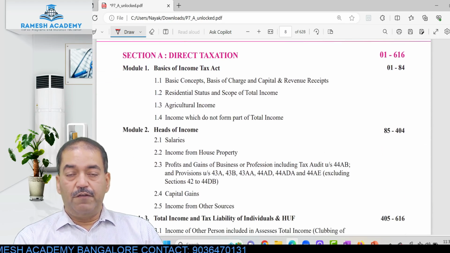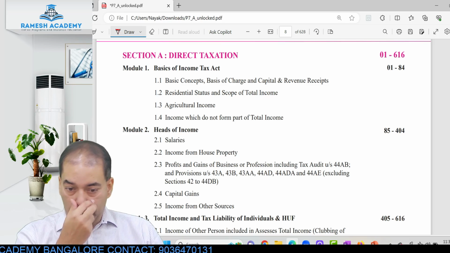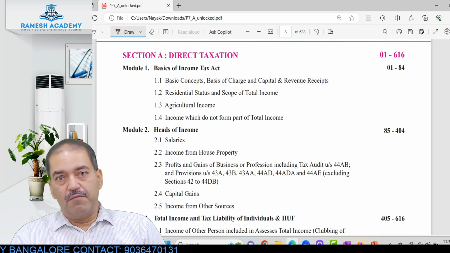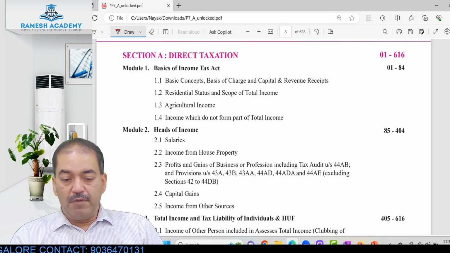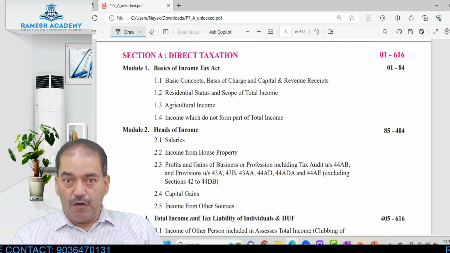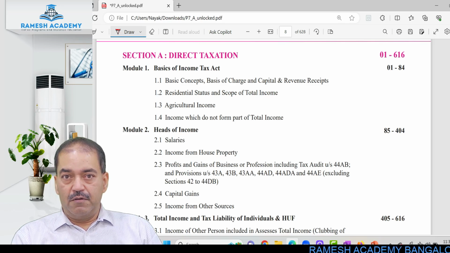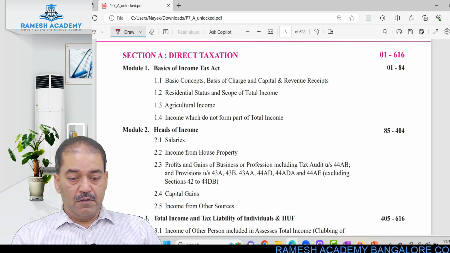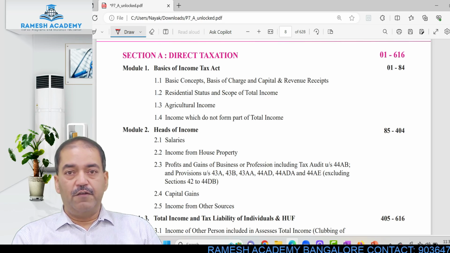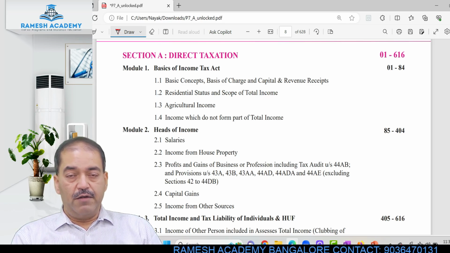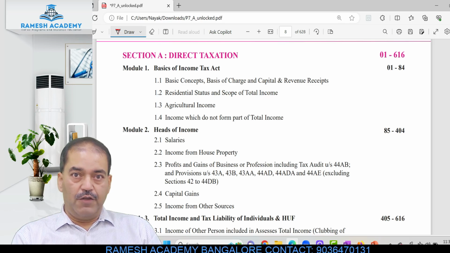Coming to the basic syllabus of direct taxation, we start with the basics of Income Tax Act. The basics of Income Tax Act will be covering the basic concepts, the basis of charge, how you classify capital and revenue receipts, what is going to be taxed, what is not going to be taxed, residential status and scope of total income, that is, how the taxation is calculated. Taxation is based on the residential status of the individual or the HUF.